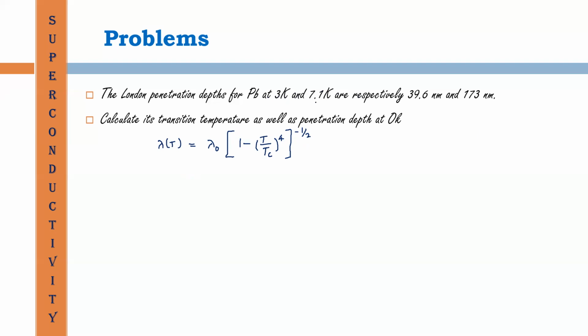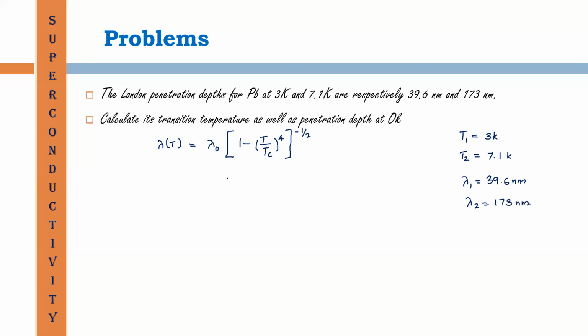Then look at the expression. Here there are two temperatures. Let T1 be 3K and temperature T2 be 7.1K, and the corresponding penetration depths are also given, that is lambda 1 is 39.6 nanometer and lambda 2 is equal to 173 nanometer.